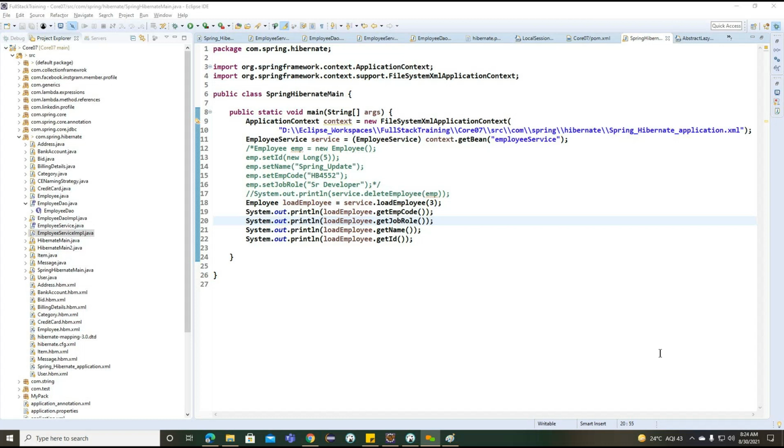So what do you want to see? Do you want to see save or update or the save method?